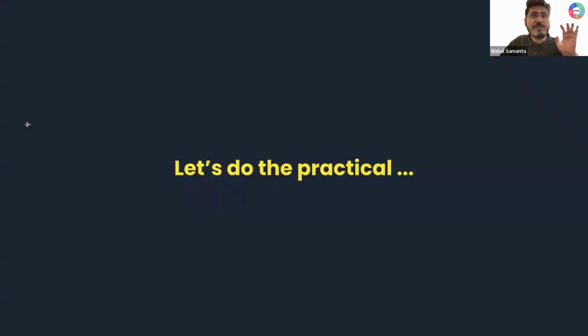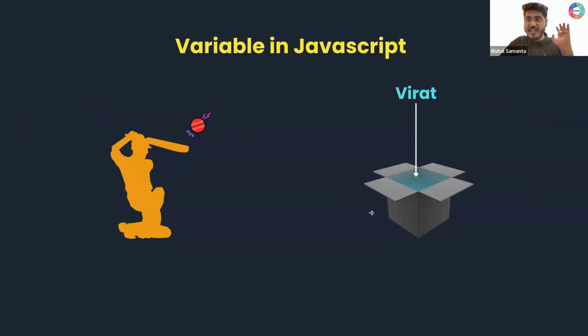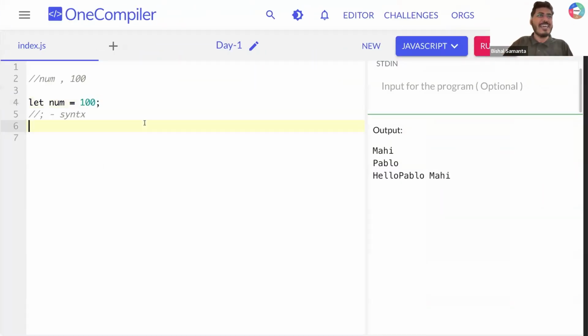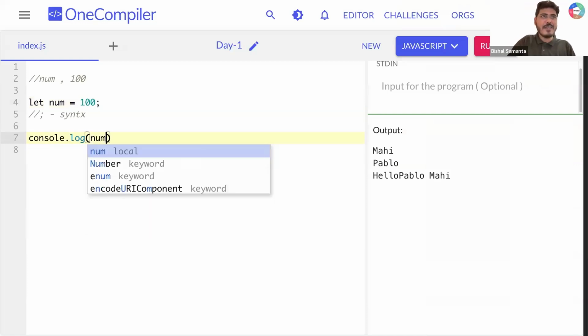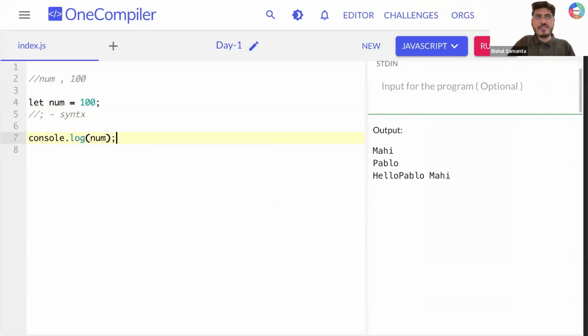Are you able to relate with this image, everyone? I create a box called num and assign a value of 100. Are you able to relate, everyone? Yes. Okay. Now let's say I'm printing here again with console.log. Here I'm writing num, and then after that I'm running it. Can you see? I'm getting 100 here.